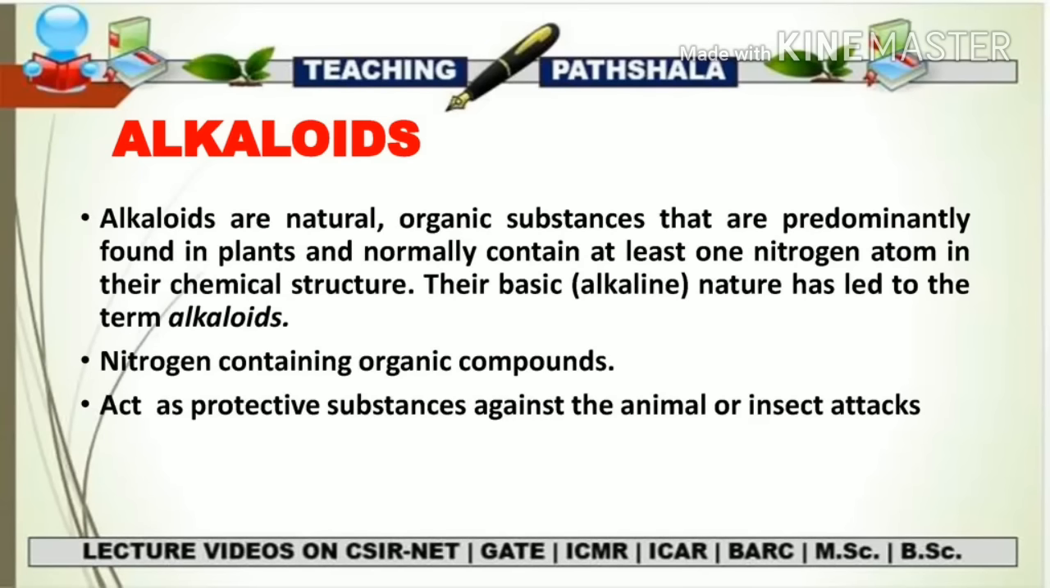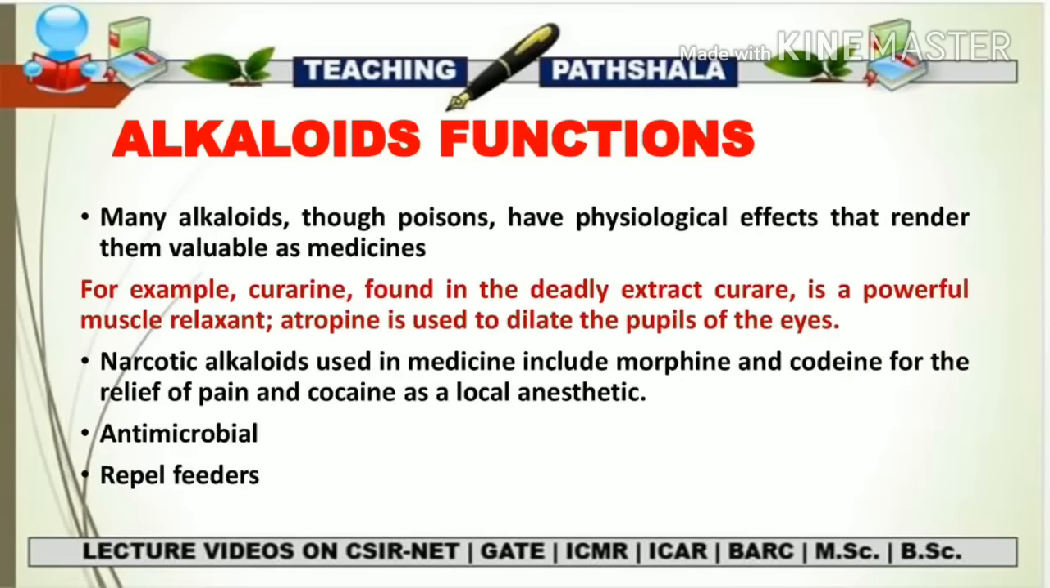So there are a total of three properties of an alkaloid. First, it is an organic compound. Second, it is a nitrogen-containing organic compound, and third, it has a basic nature. Because it is one of the classes of plant secondary metabolites, it acts as a protective substance against animal and insect attacks.